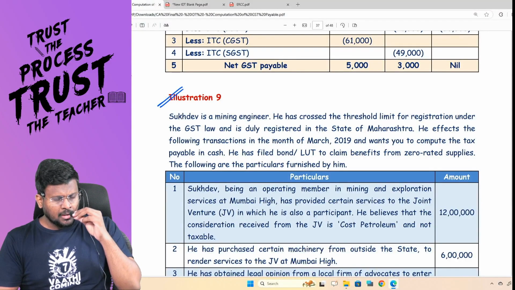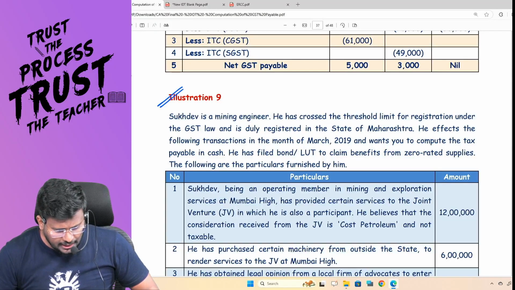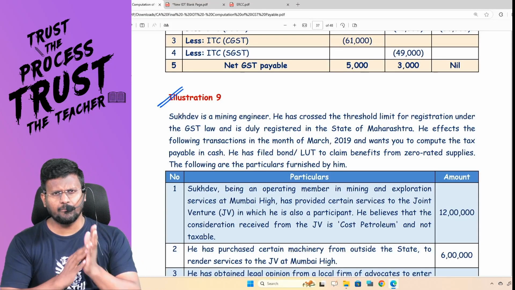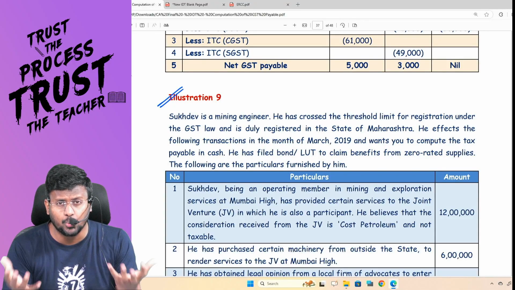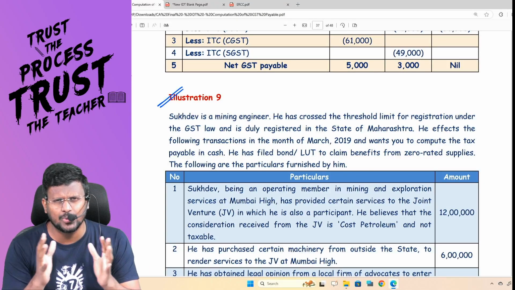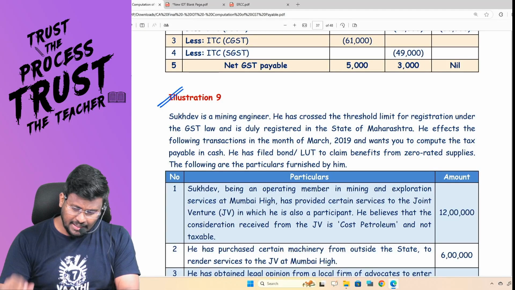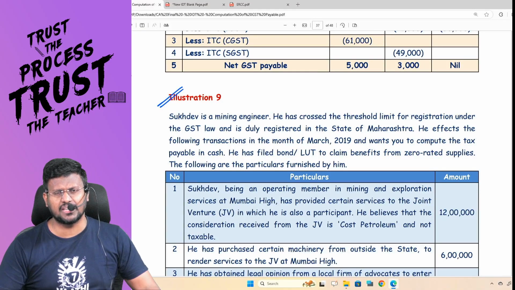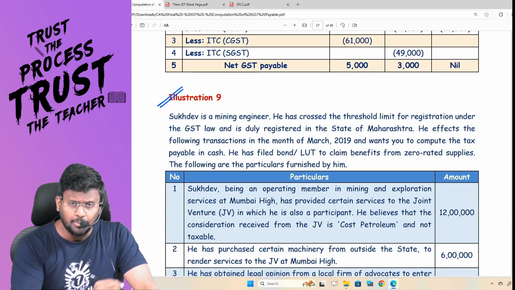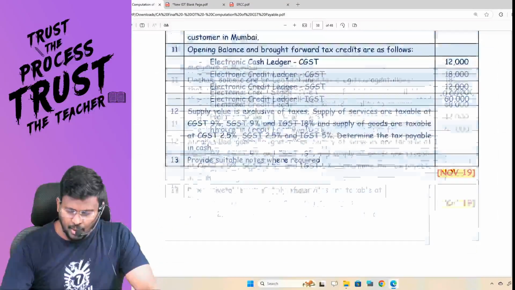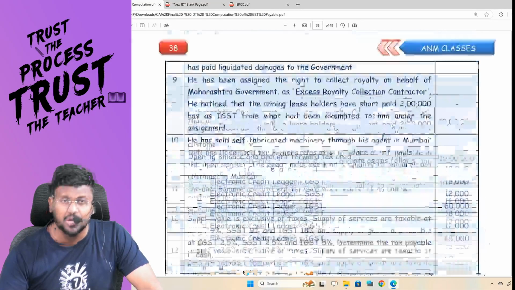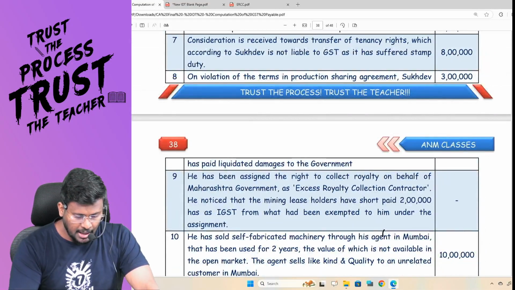Yes, sir. As you all know, we are doing computation of GST payable, which is the first 14-mark question for examination, a mandatory question. In that, we have solved nearly 8 questions of past examinations. When we come to illustration number 9, which was asked in November 2019, there was one adjustment.